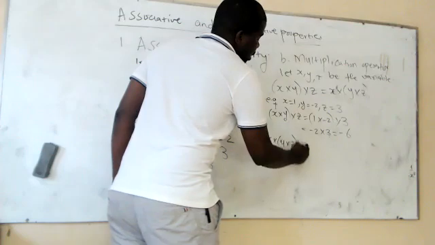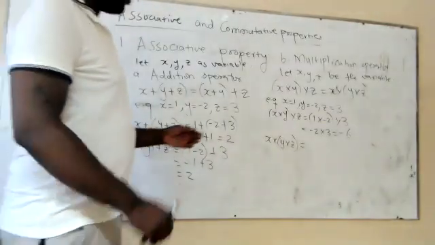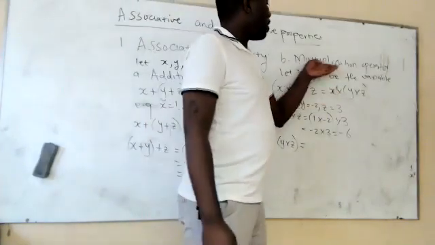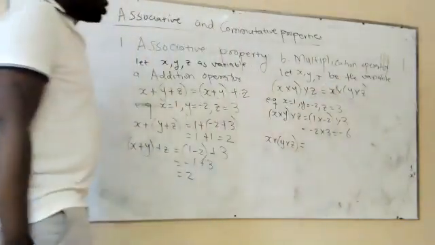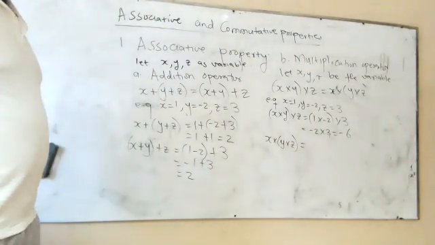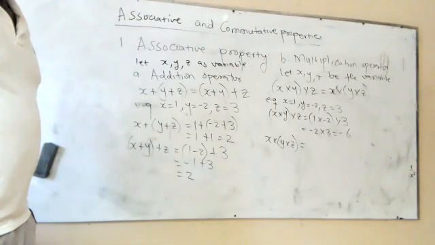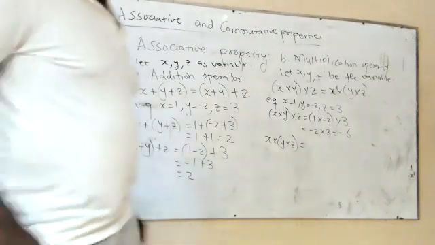Can you tell me how you get to the answer of the right-hand side of this expression we have here for the multiplication operator under the associative property? How are we going to get to the answer of that? So wait, let me first do it. All right, yes, try it first.